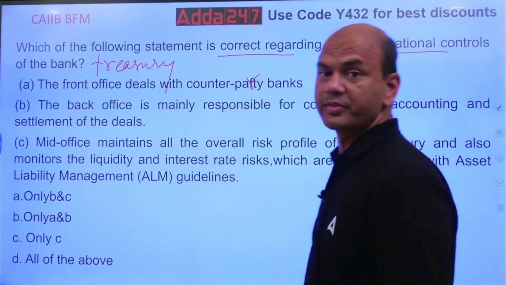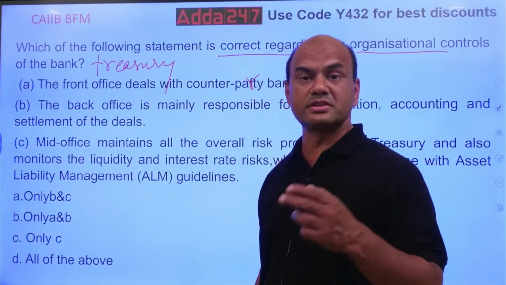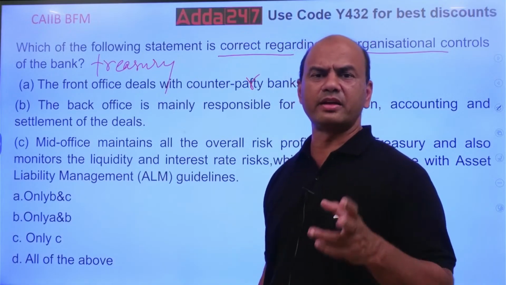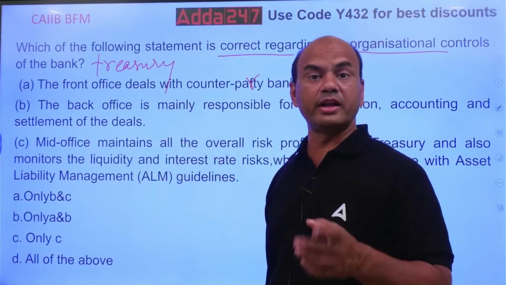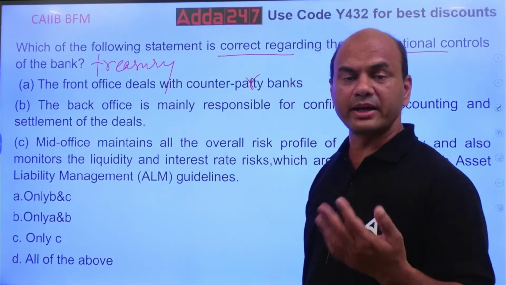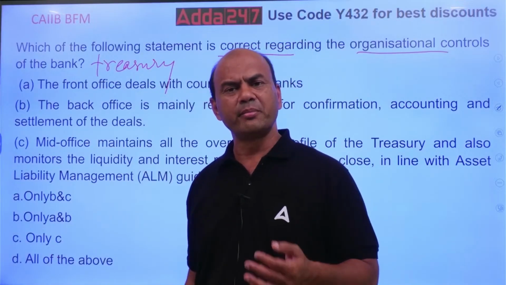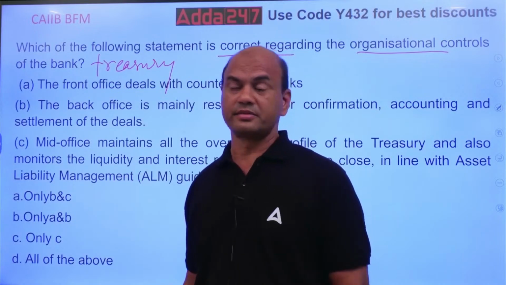Which of them is correct? What does front office do? Front office is like the soldiers on the border. They are directly fighting. Front office is the same. They are dealing with various banks, various customers, banks as well as non-banks, buying and selling, making the deals. So A is correct.